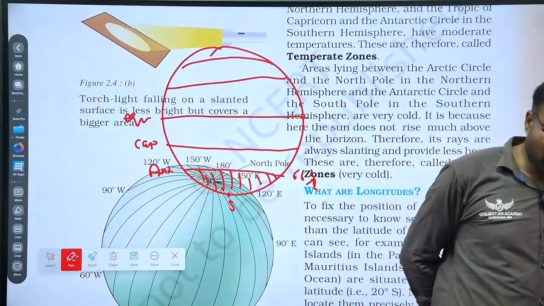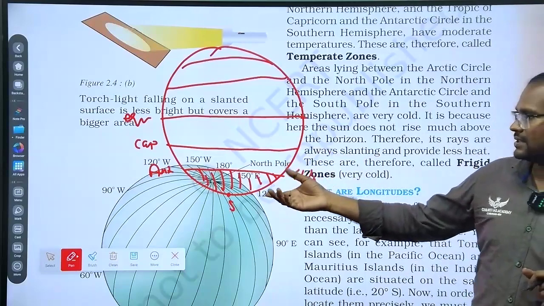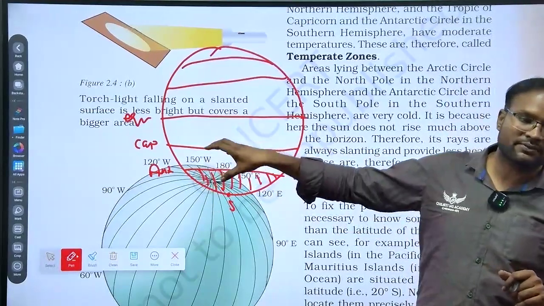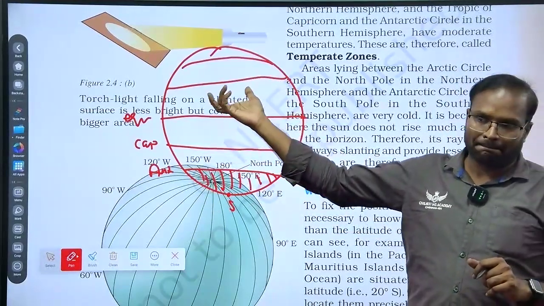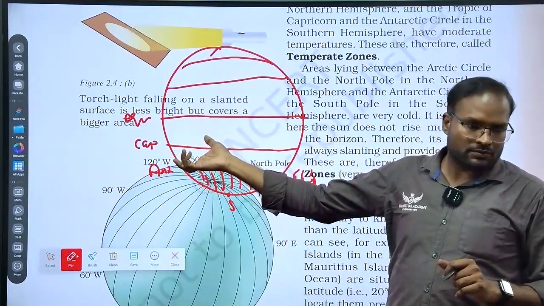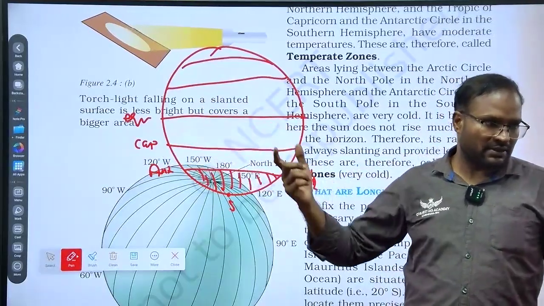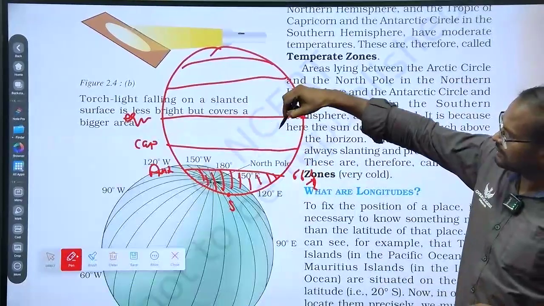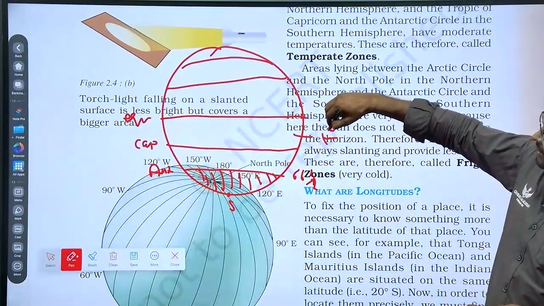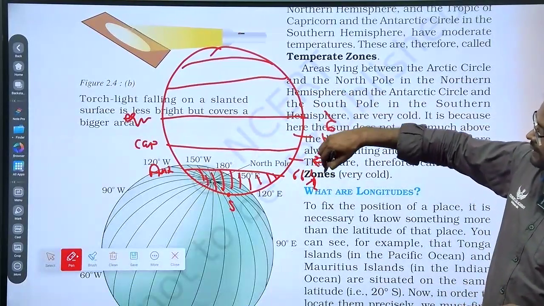Based on this, they will be asking what is the frigid zone, what is the torrid zone, and what is the temperate zone. So we have three zones: this one torrid, this one temperate, this one frigid.